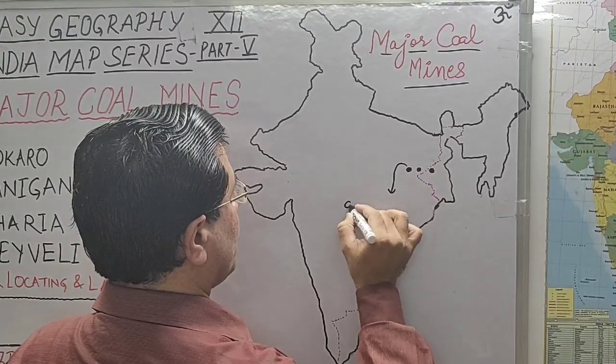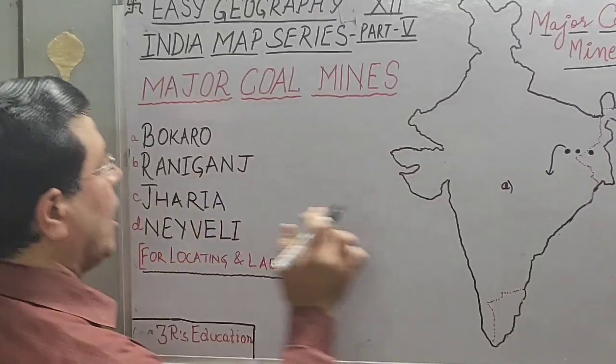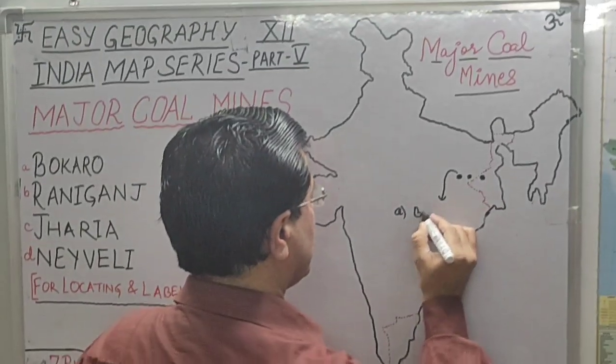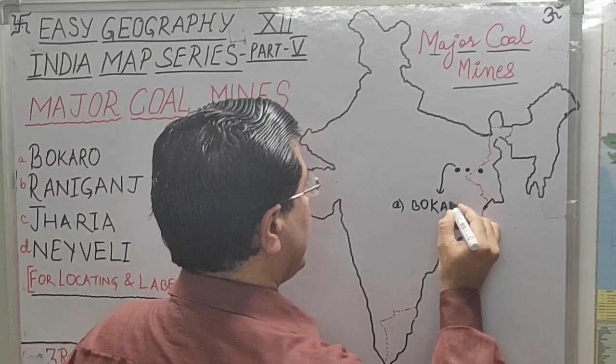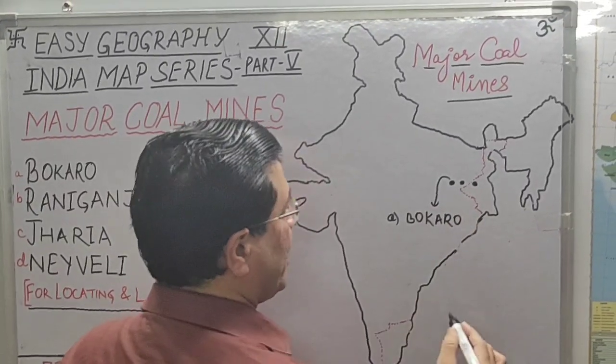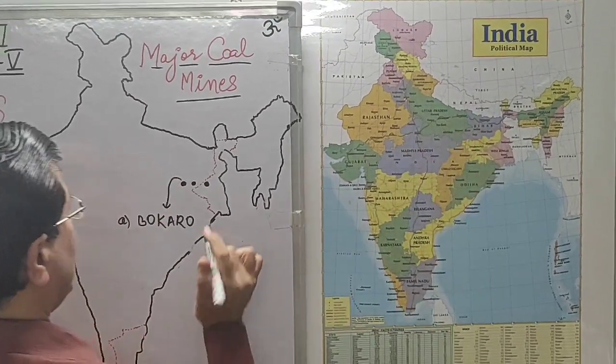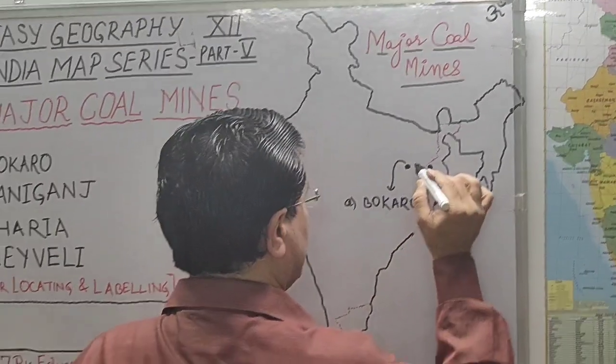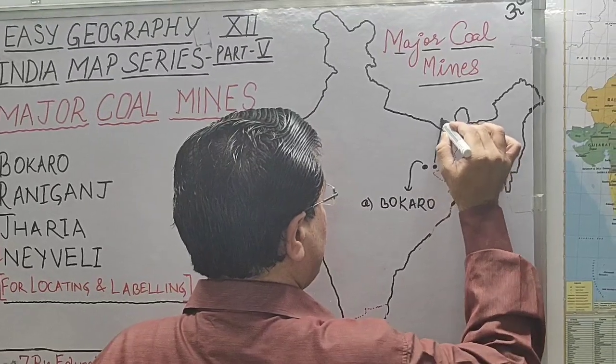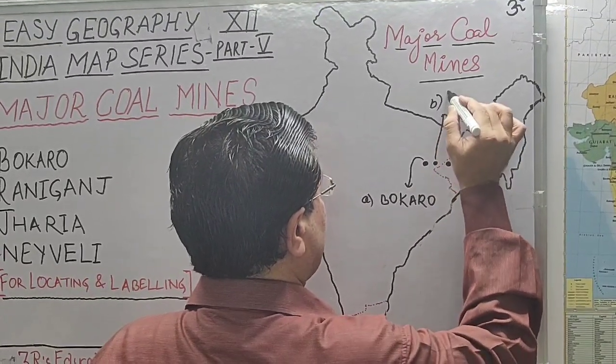Suppose this is your A part, Bokaro, first one. Okay, Bokaro coal mine, and as we have done, another coal mine we have in Jharkhand, that is Jharia coal mine. So this mine, suppose this is our B part, we'll write Jharia.